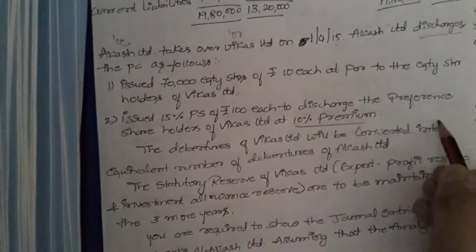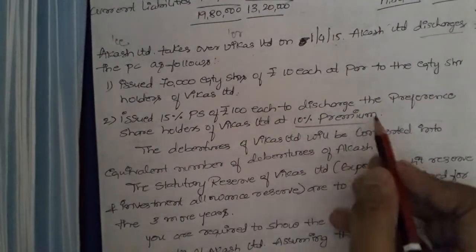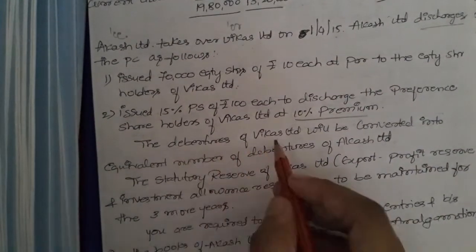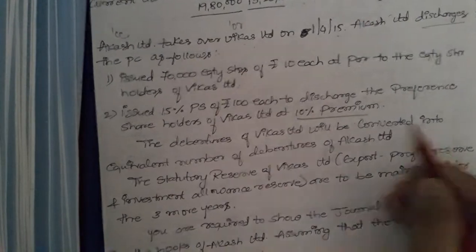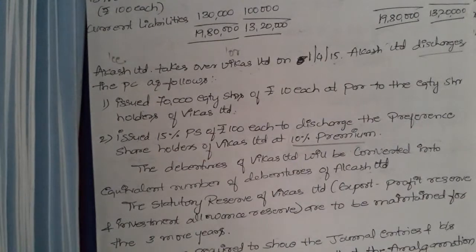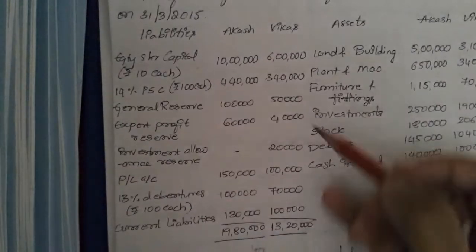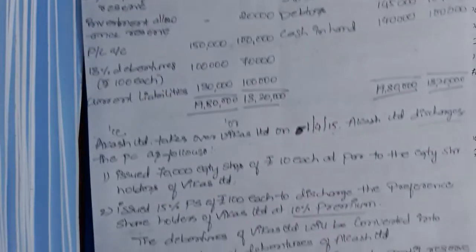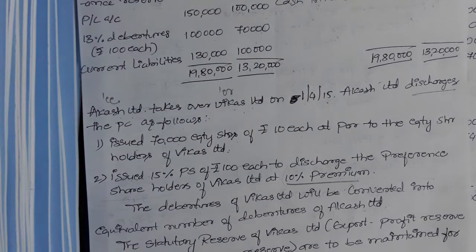Next, this was until the purchase consideration. This 10% premium is given for preference shareholders, right? The debentures of Vikas Limited will be converted into an equivalent number of debentures of Akash Limited. Whatever debenture holders were there in Vikas Limited, Akash Limited is taking them, giving debentures of Akash Limited to the Vikas Limited debenture holders.